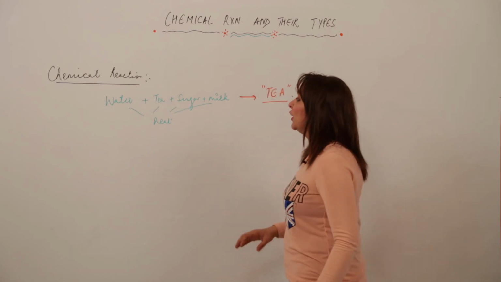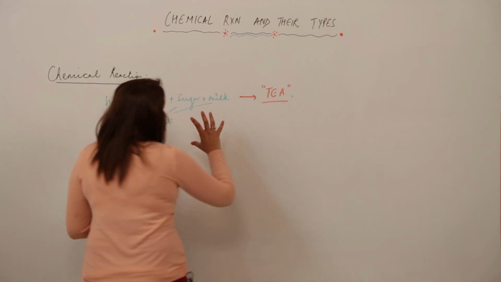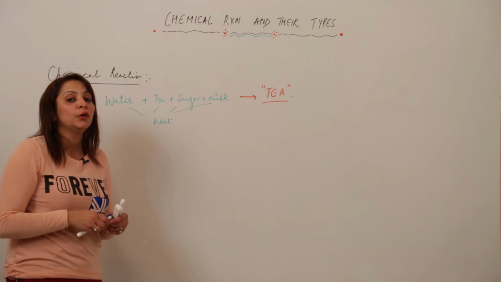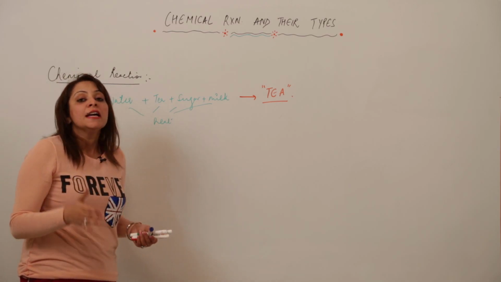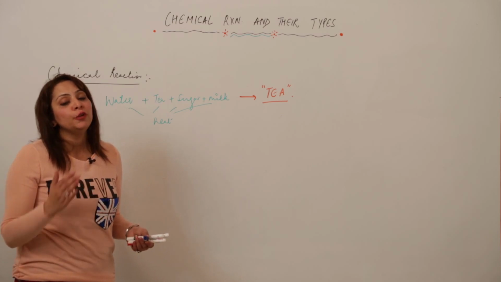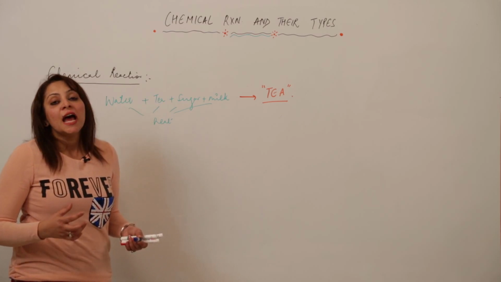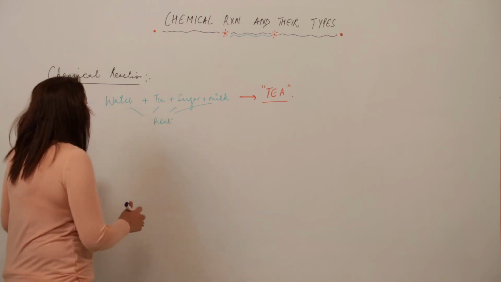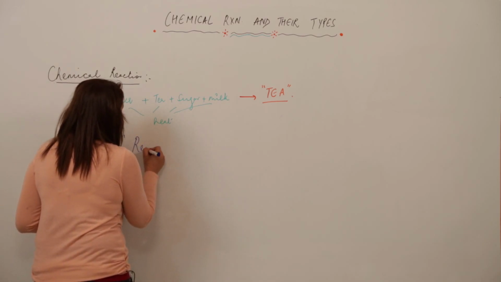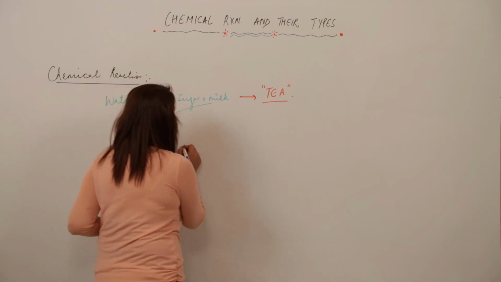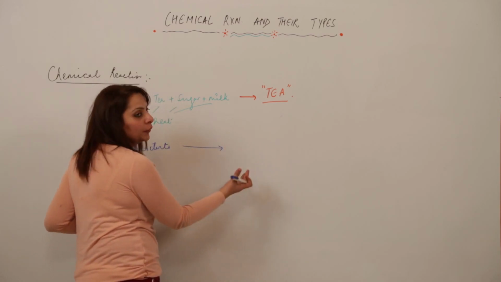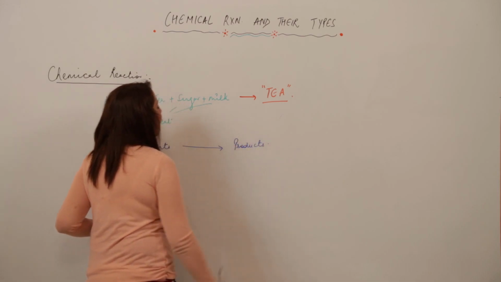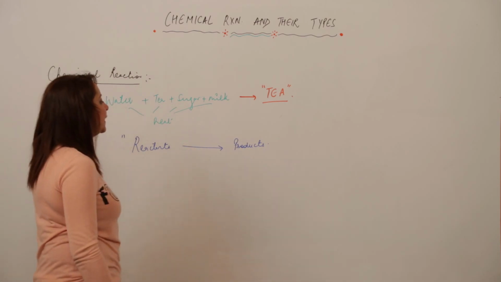A chemical reaction is a process in which you add certain substances which get rearranged and form a new substance. I am repeating the bookish language so that it will be easy to recall. A chemical reaction is a process in which a few substances react, undergo a change, and get rearranged to form a new substance. The substances that react are called reactants, and the new ones which are formed are indicated by the arrow, which means they unite to form, they turn into this, to form products. This is what a chemical reaction means.